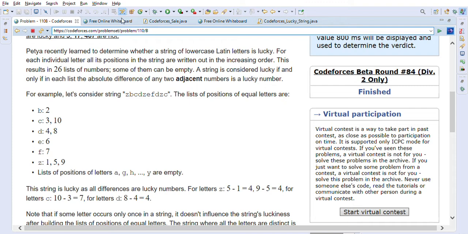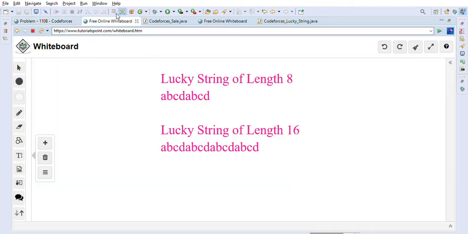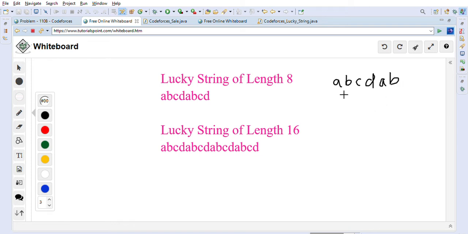So let me just go to the whiteboard and I can show you what the lucky string means basically, right? So if we have been given, let's say, one string, right? Let me just increase this one a little bit. So let's say we have been given one string A, B, C, D, and again A B, right? So if we calculate the position here, right?